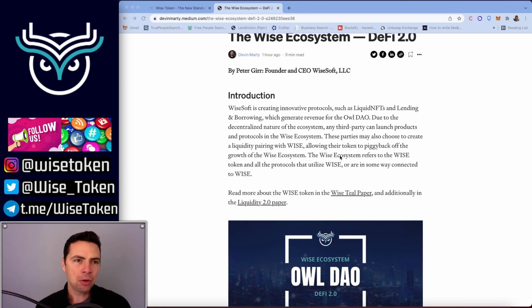So the Owl DAO, this is the first time that we're talking about the Owl DAO, and that is our governance structure. That is what we are calling it. We've always had it, but we haven't used it for anything because we haven't had revenue yet. We're going to go through all of that. This is mostly going to be an explanation of what our DAO structure is, how it's completely decentralized, and how it works for Wise token holders.